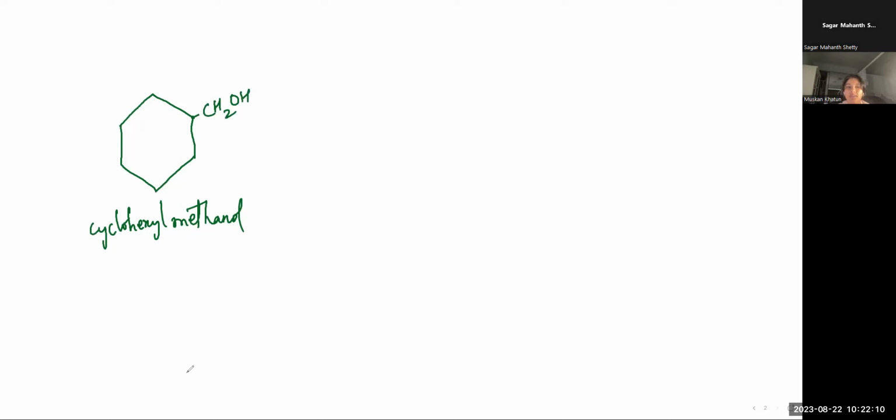So I can call it cyclohexyl methanol. Now, if I use a reagent here, for example sodium dichromate or even sulfuric acid, then this will change to cyclohexane carboxylic acid.